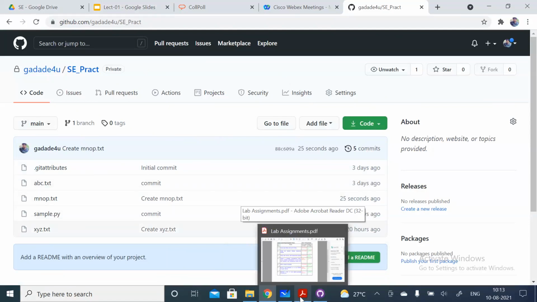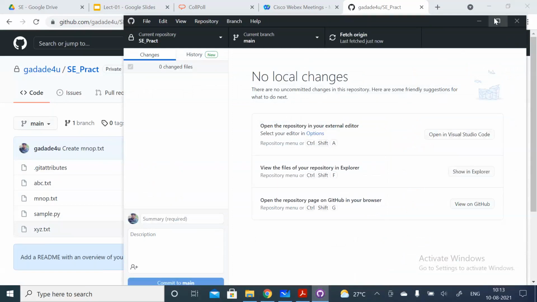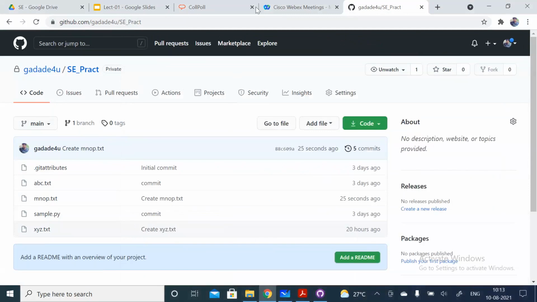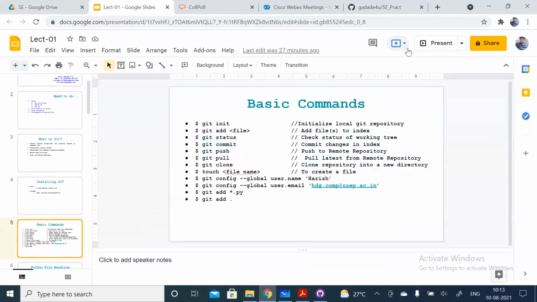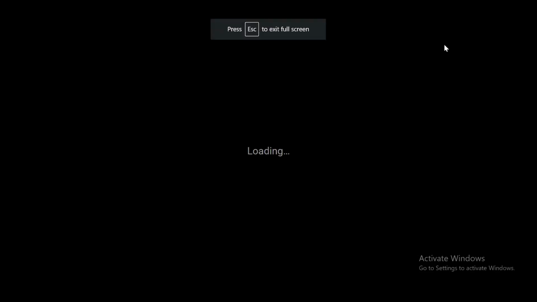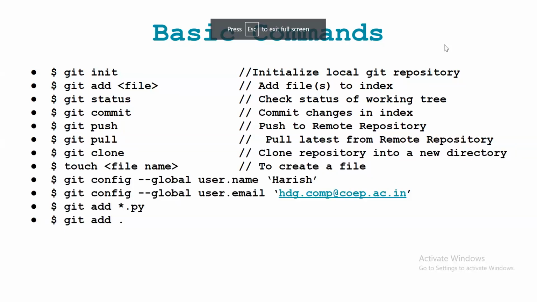Only here, you need to decide whether you are using Git or GitHub Desktop. Accordingly, but my suggestion is you just go with Git, right? Because this is a very simple interface. So any doubt till this? Okay.